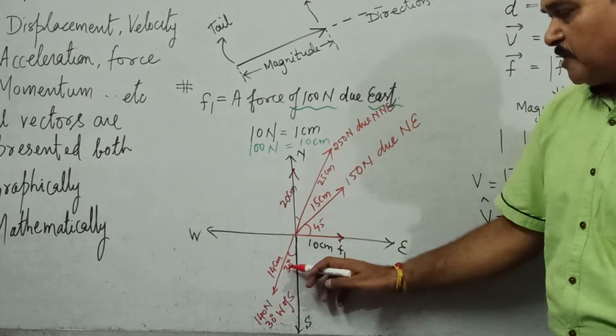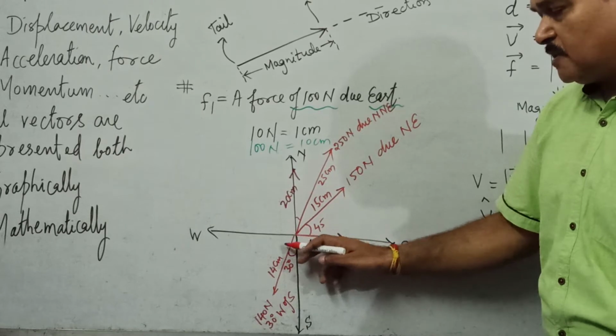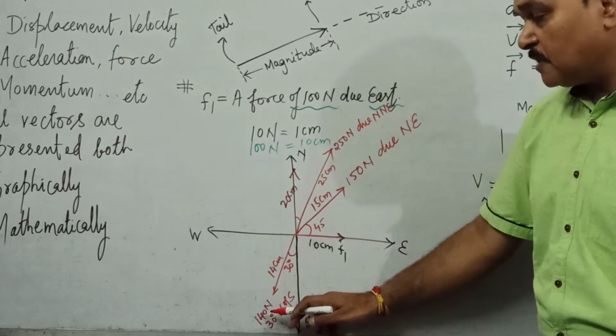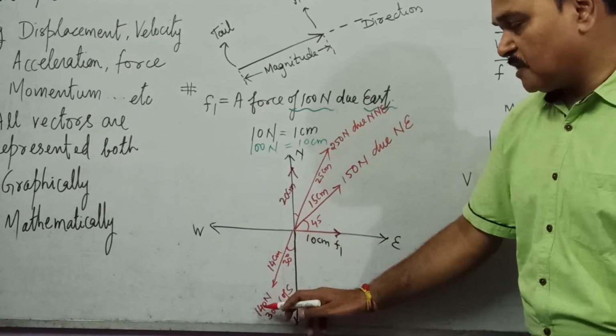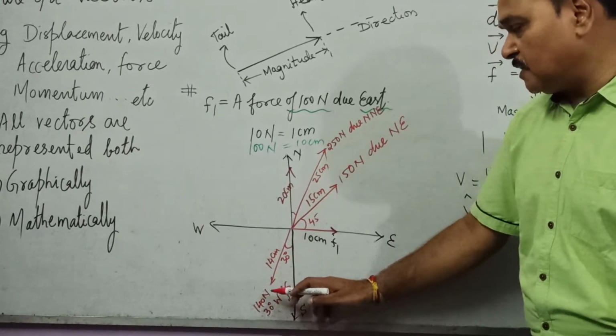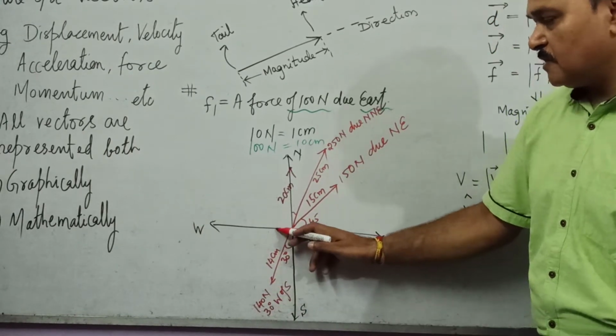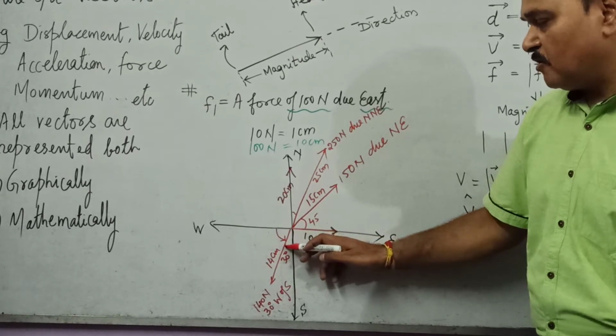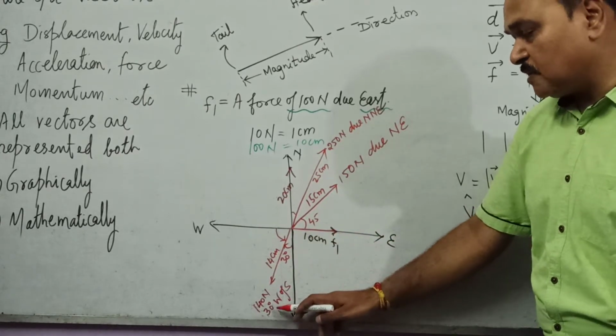Or this direction can also be written as, if this is 30, this is going to be 60. This direction can also be expressed as 60 degree south of west. This is 60 degrees south of west, or this direction can also be expressed as 30 degree west of south.